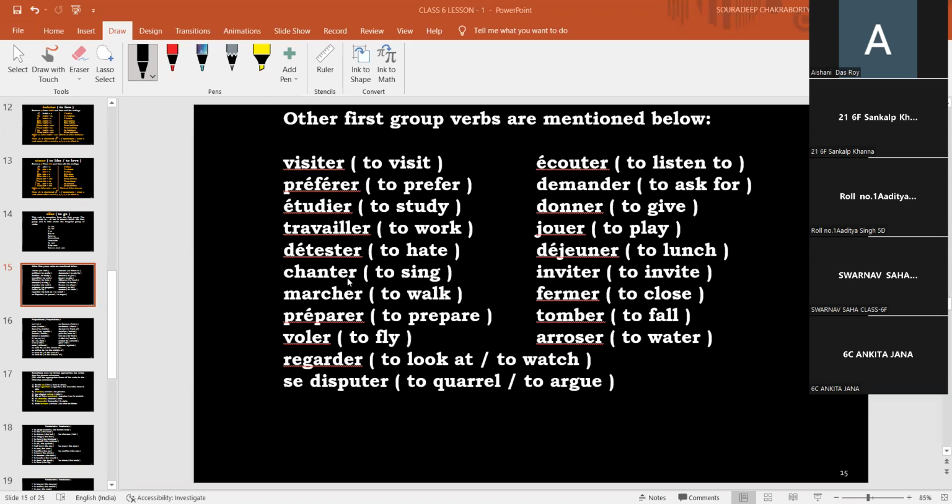Okay. Now, if I ask you the verb étudier, how to conjugate? So you'll be saying j'étudie, tu étudies, il étudie, elle étudie.